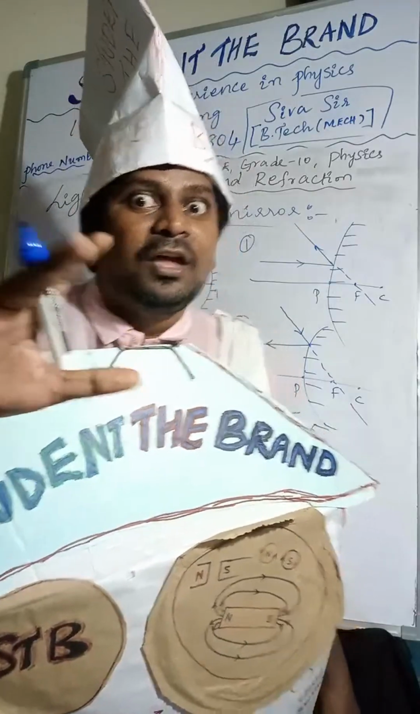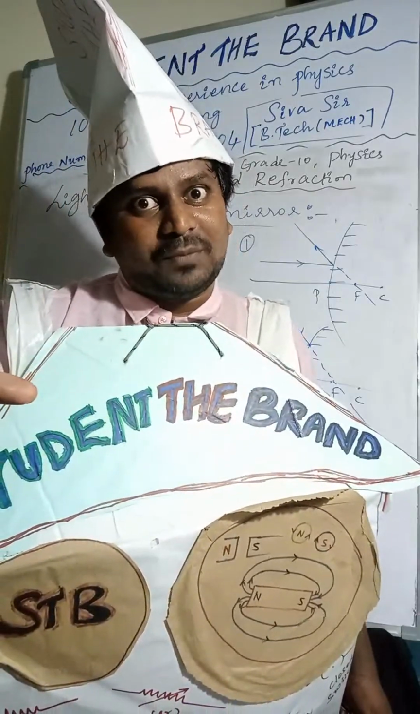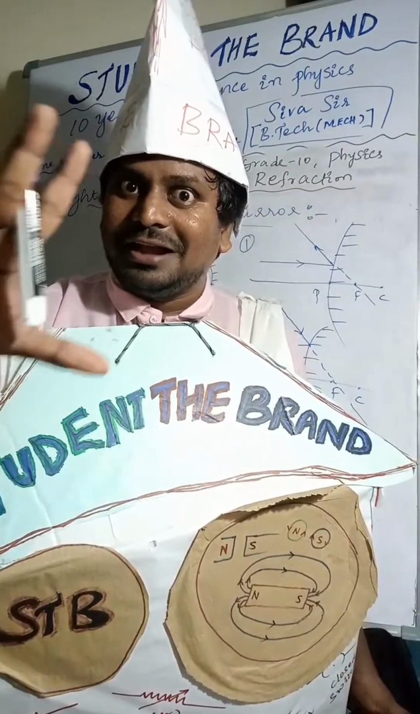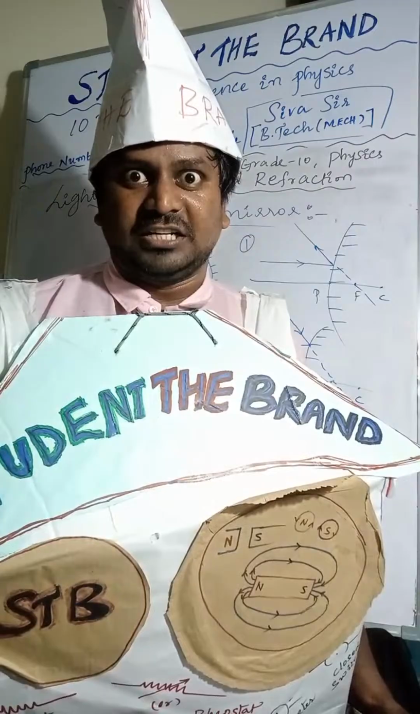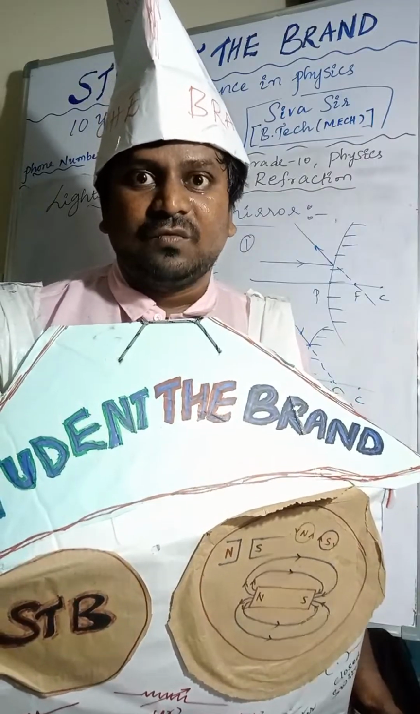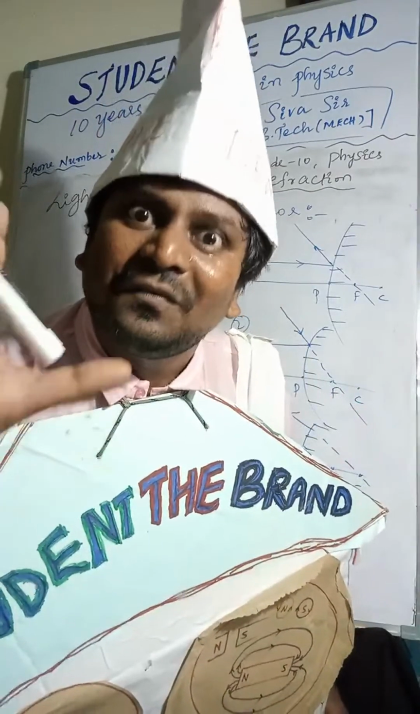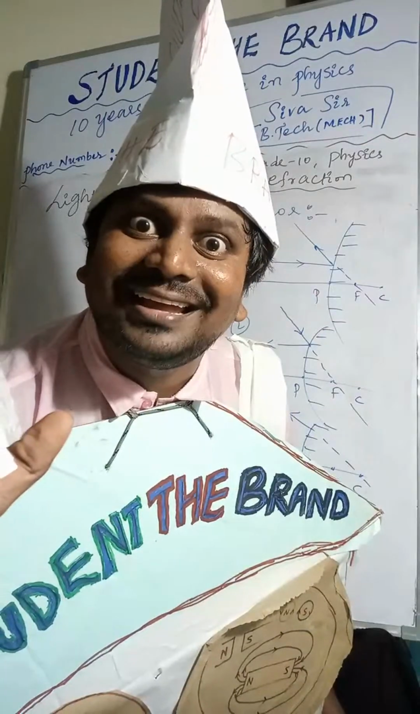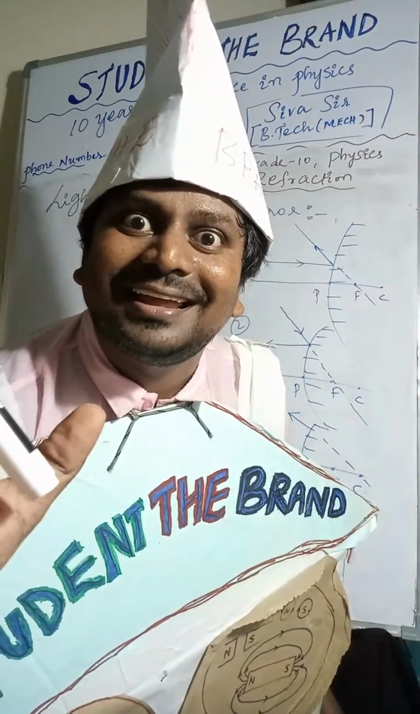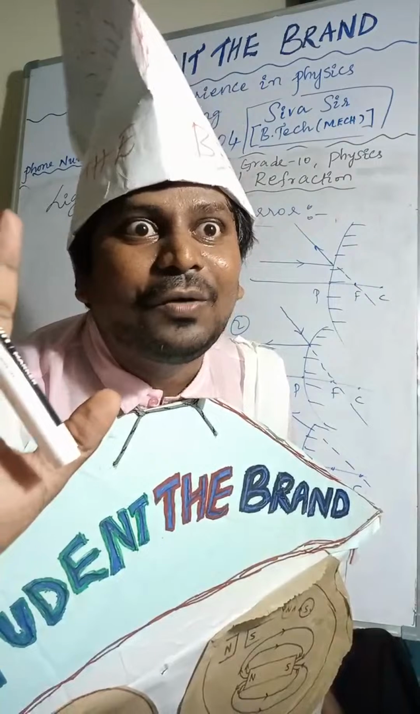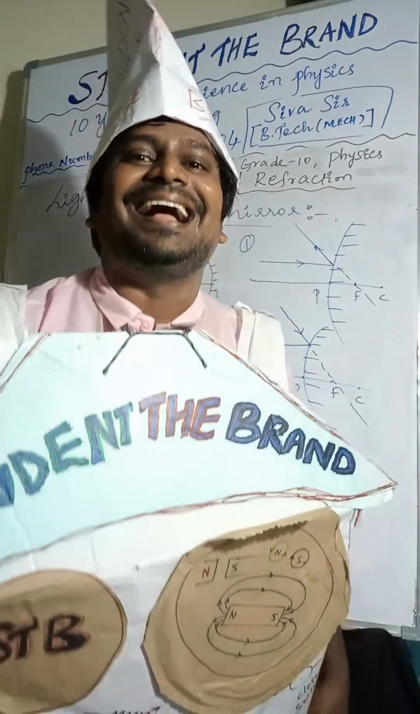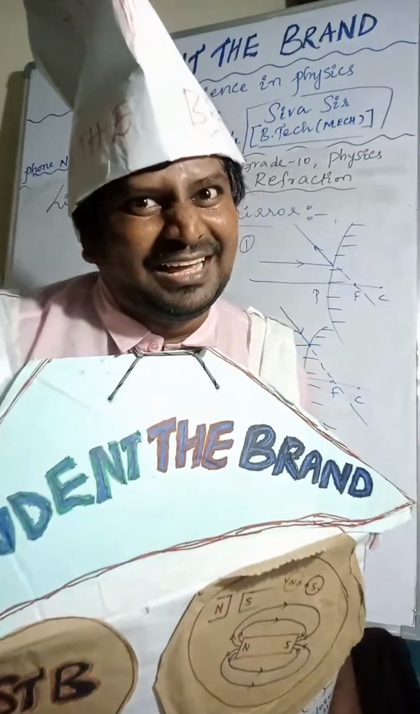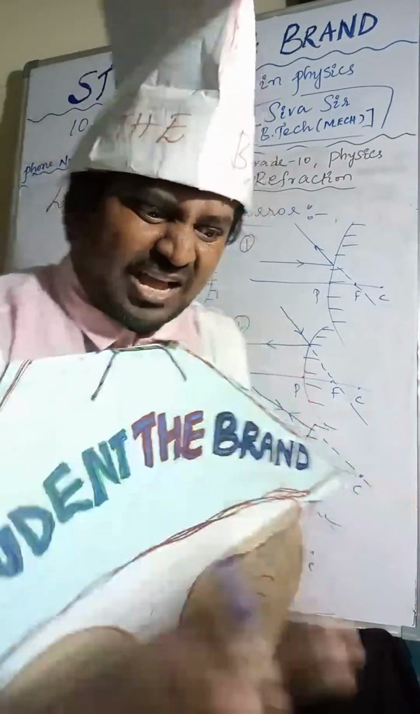Here also, if you want to draw the image formation of concave mirror and convex mirror, you need ray rules. How many ray rules are there? Four ray rules are there.